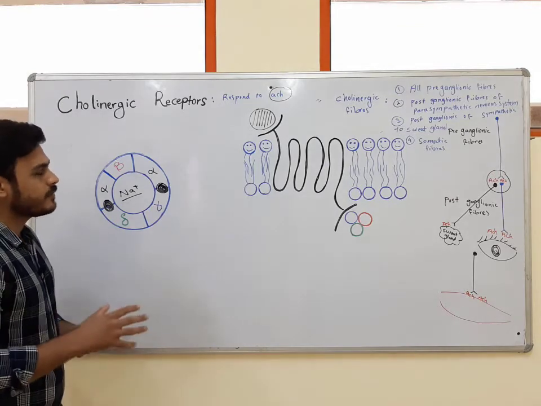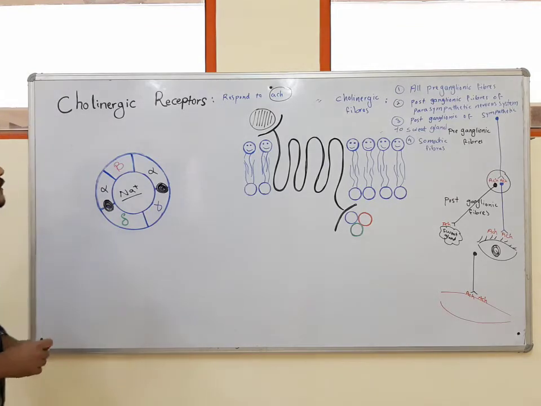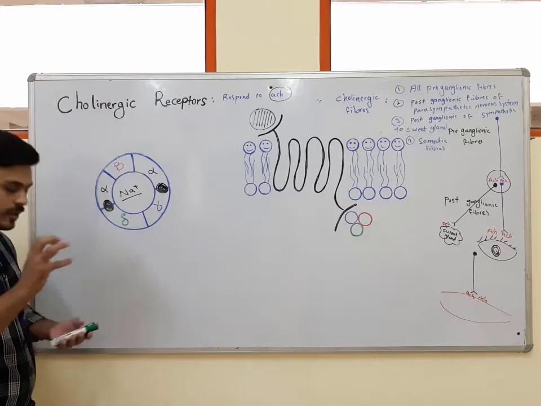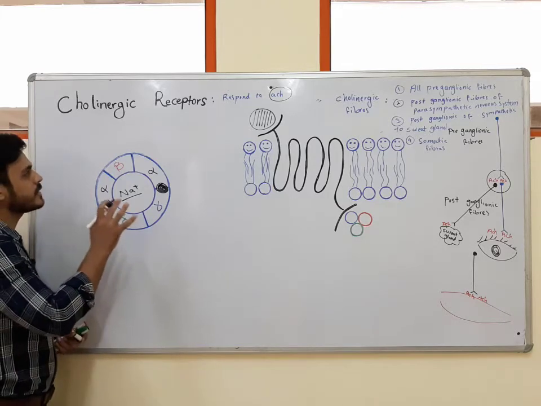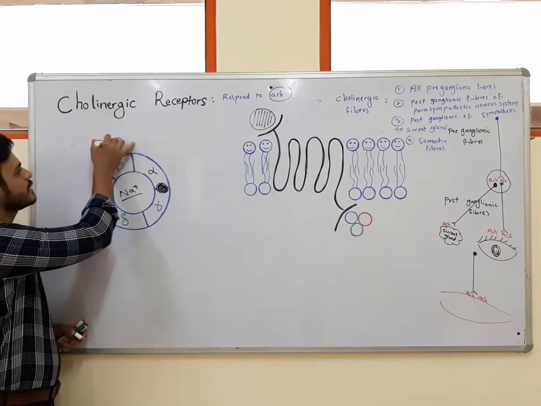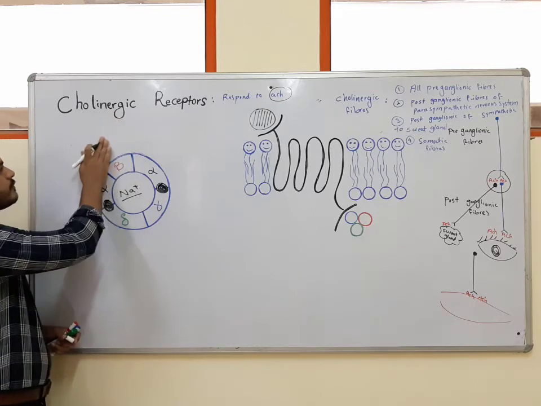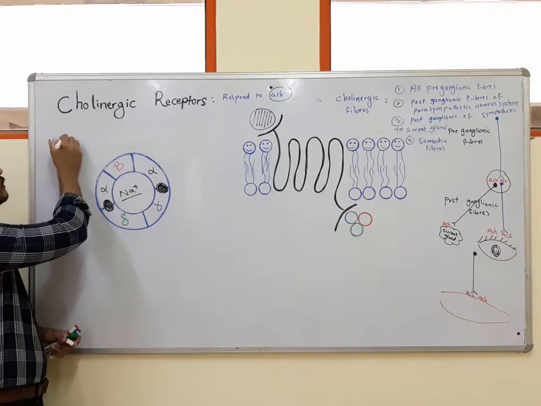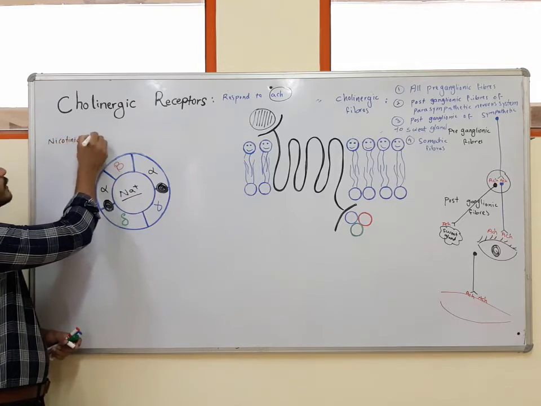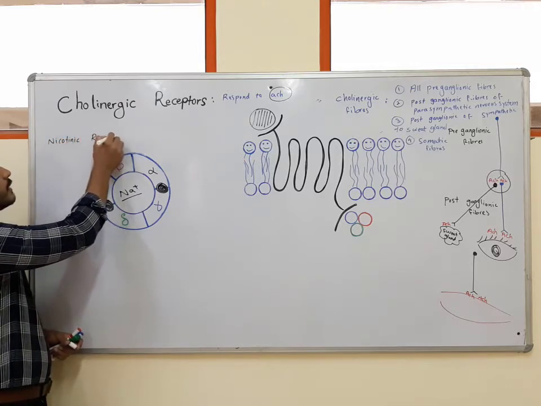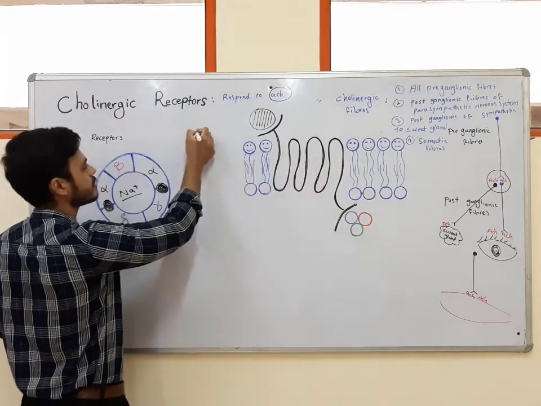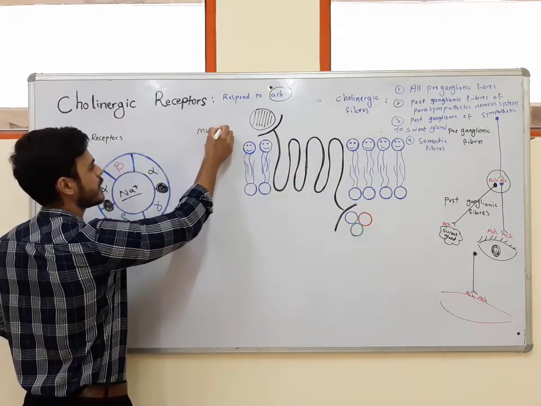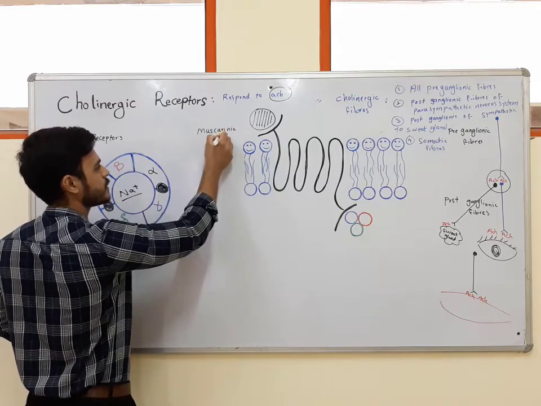The second thing we should know about cholinergic receptors is the types of cholinergic receptor. We can divide cholinergic receptors into two types. One is nicotinic receptors, and the second is muscarinic receptors.